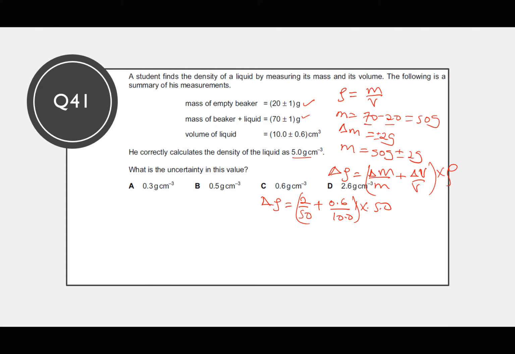Let's press our calculator. Open brackets, 2 divided by 50 plus open brackets 0.6 divided by 10, then times 5. So this is 0.5. The absolute uncertainty here is 0.5. The units will be grams per centimeters cubed. That means our answer will be B. Next.